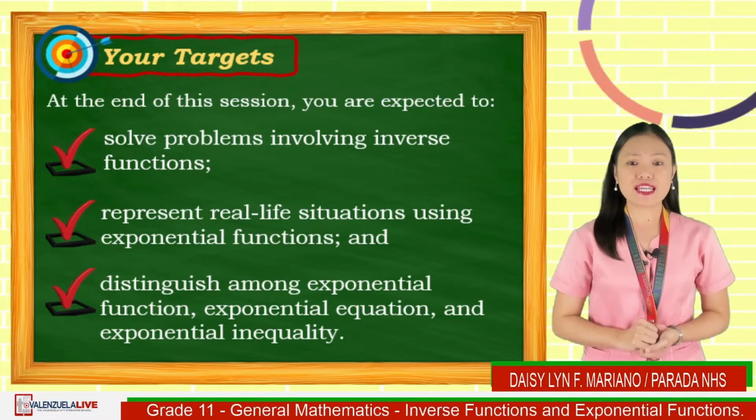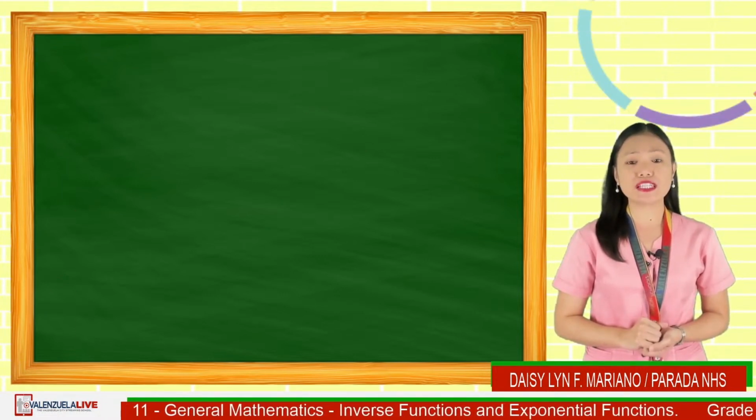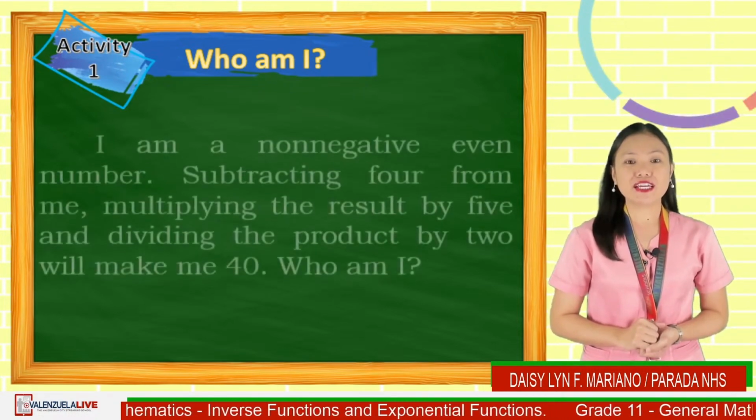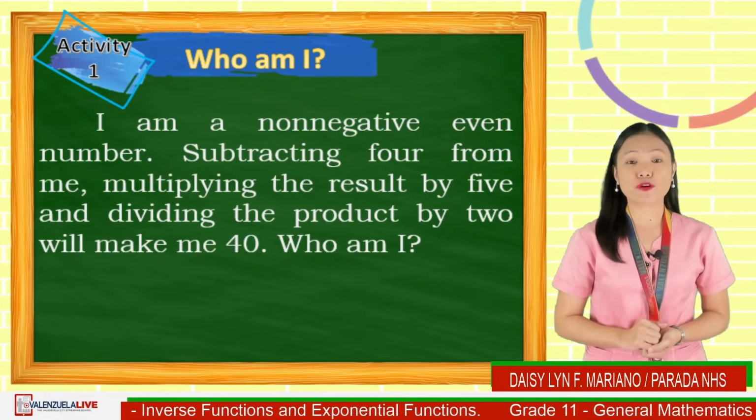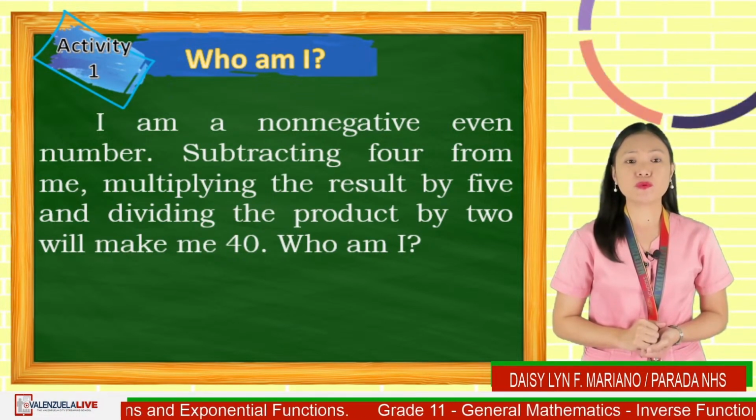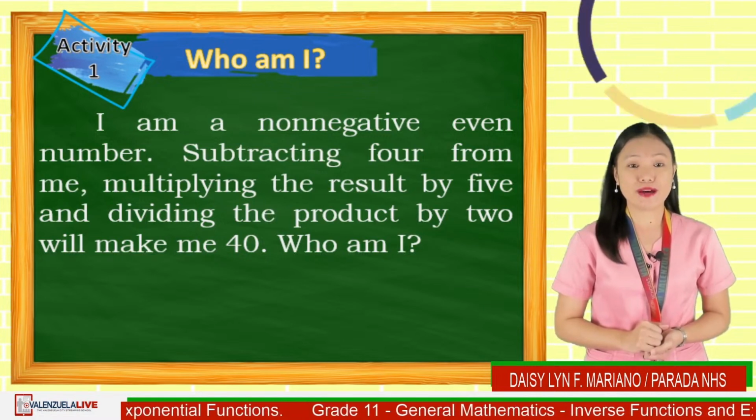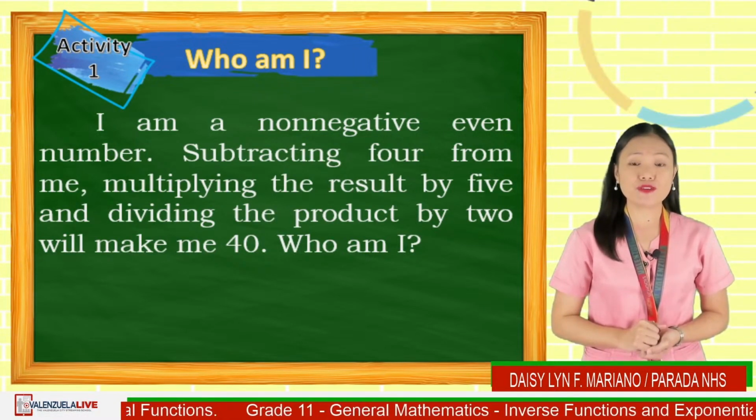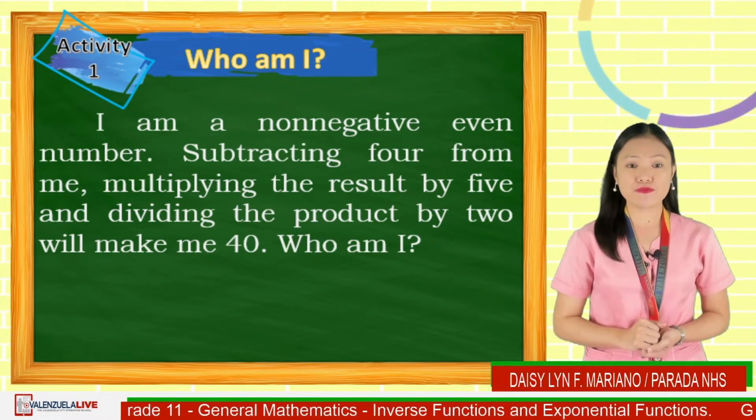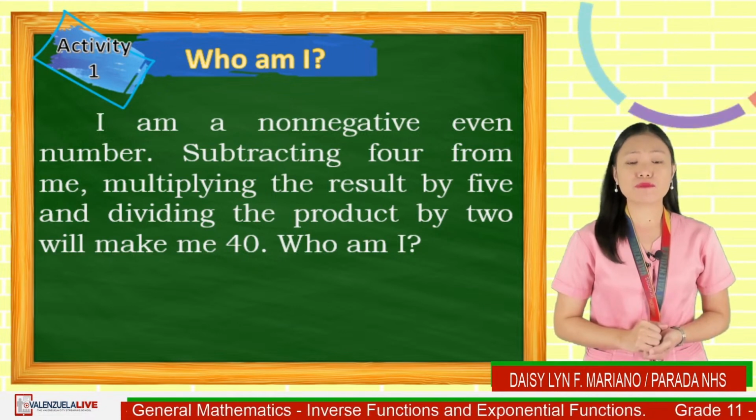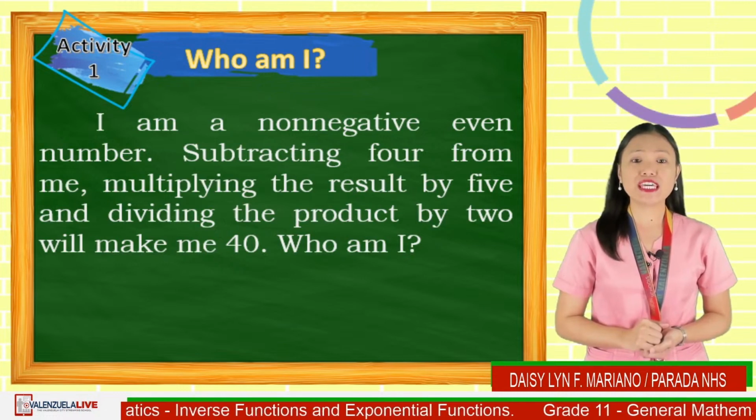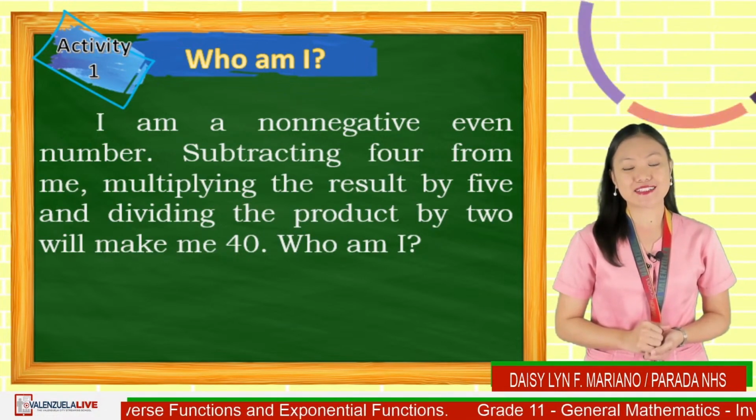Let us start today's lesson by answering our first activity entitled, Who am I? I am a non-negative even number. Subtracting 4 from me, multiplying the result by 5, and dividing the product by 2 will make me 40. Who am I? I will give you 30 seconds to key in your answer on the comment box.